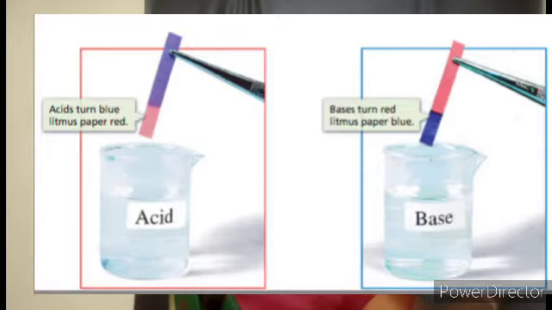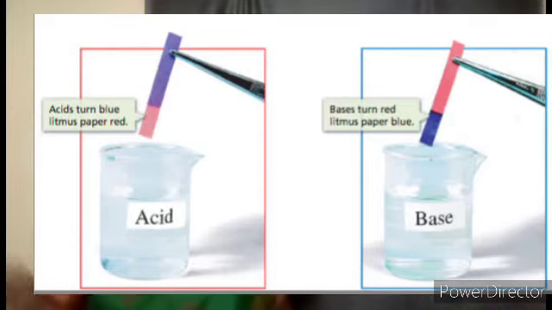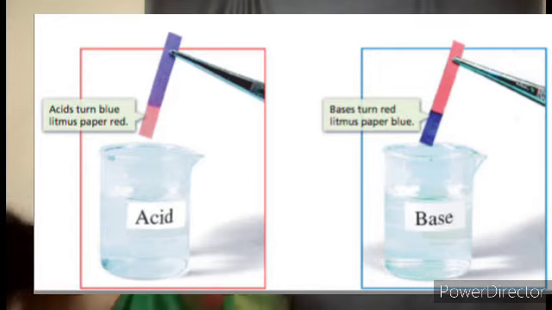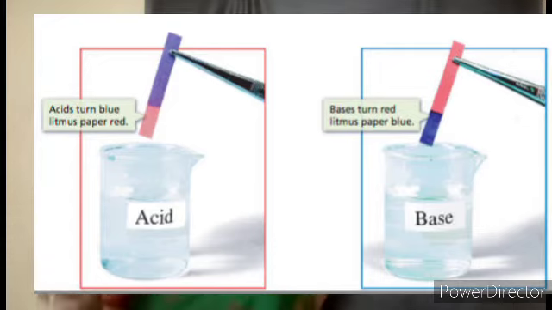If it is neutral, there will be no change, as shown in the figure. The litmus papers are like sheets of paper, so they can be dipped the same way we use the turmeric sheet and we can see the color change. The blue litmus will change into red for the acids, and red litmus will change into blue for the bases.